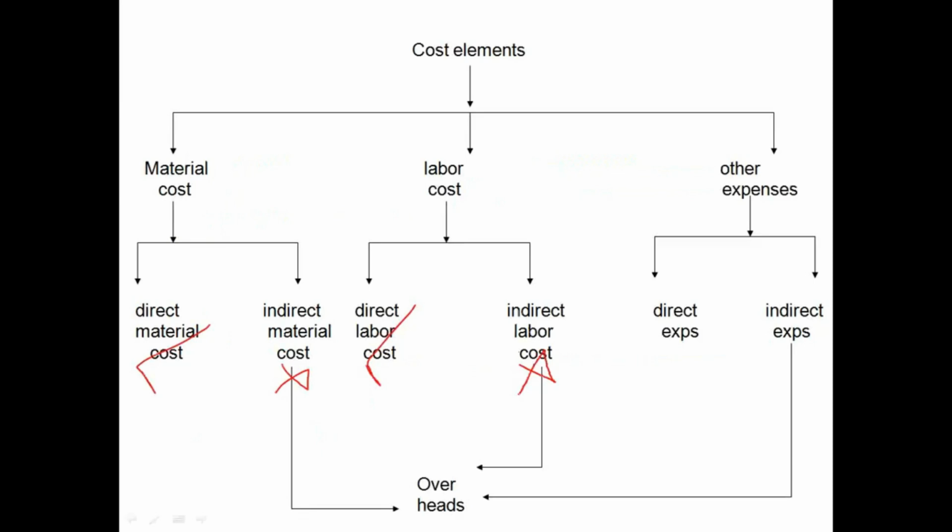But how to make these 10 people produce 11 tables a day? It is the headache of the management. But this is the way where you can reduce the expenditure. That's why direct labor cost occupies a larger portion, indirect labor cost occupies a smaller portion. So it is not feasible to analyze indirect labor cost as such.